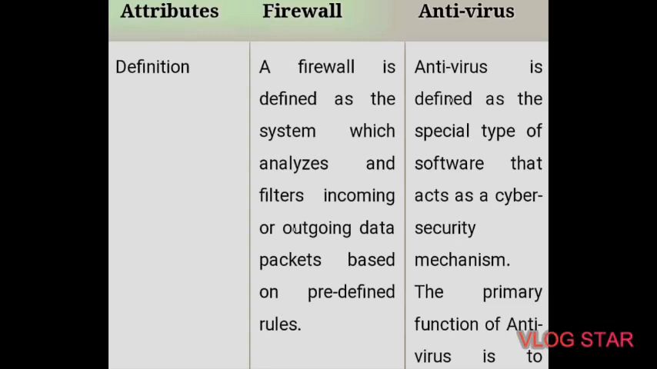But if we define antivirus, then antivirus is the special type of software that acts as a cyber security mechanism. The primary function of antivirus is to monitor, detect and remove any suspicious or destructive file or software from the device. Then let us see the structure of firewall and antivirus. Firewalls can be hardware and software both, right? The router is an example of a physical firewall, and a simple firewall program on the system is an example of software firewall. In terms of antivirus, antivirus can only be used as software.